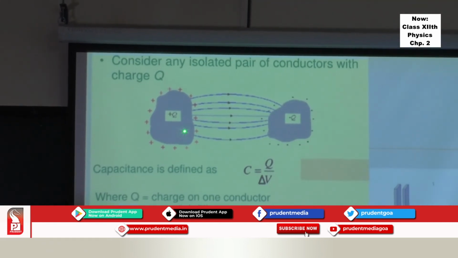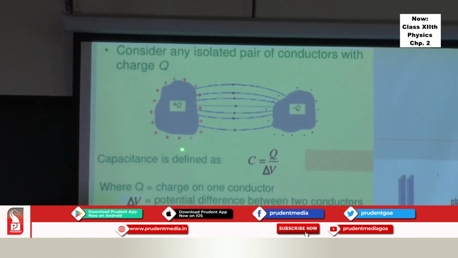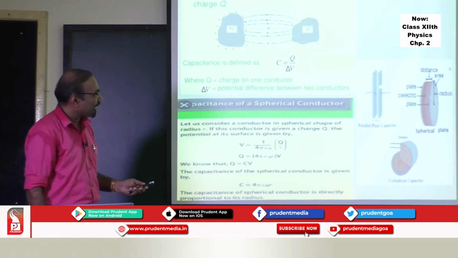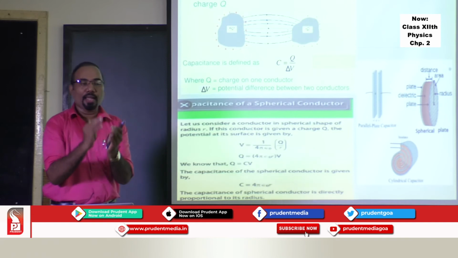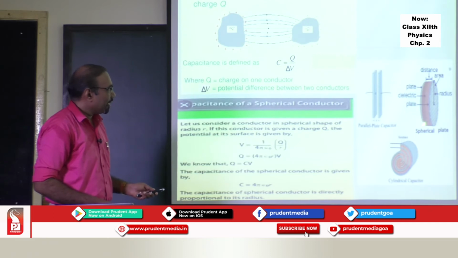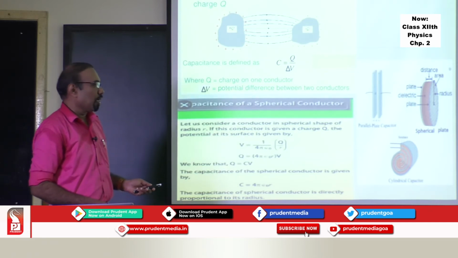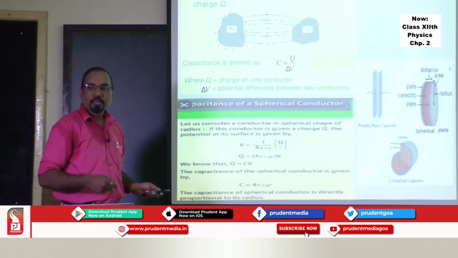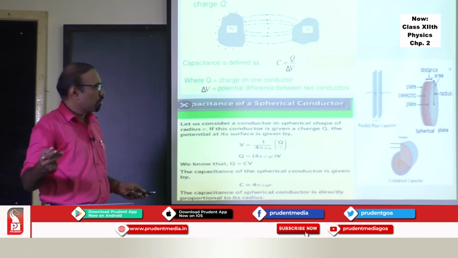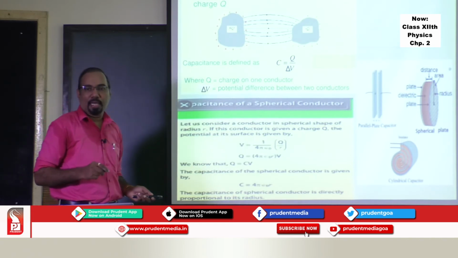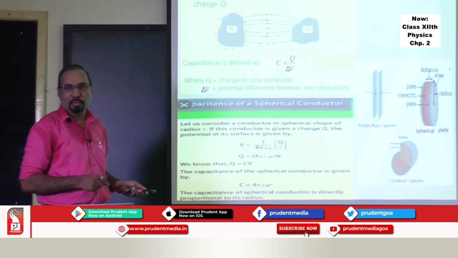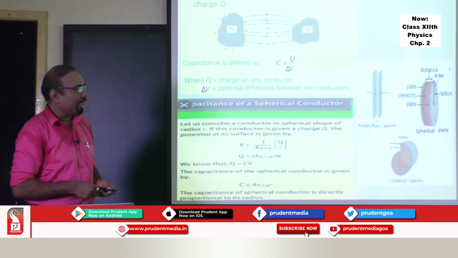Now this capacitor could be a parallel plate capacitor. If both these conductors are parallel plates, one positively charged and one negatively charged, it becomes a parallel plate capacitor. This is also a parallel plate capacitor, but the plates are spherical in nature. There could also be a cylindrical capacitor and a spherical capacitor. We don't have these two types, spherical and cylindrical capacitors, in the NCERT syllabus. Parallel plate capacitors are well covered in the NCERT syllabus. So let's go through the parallel plate capacitor.